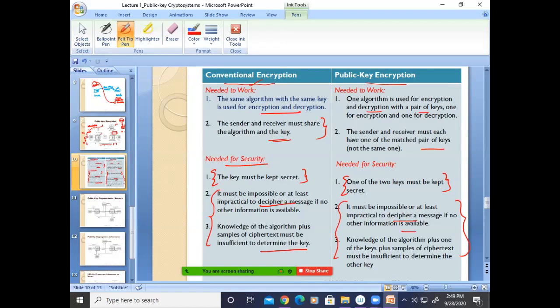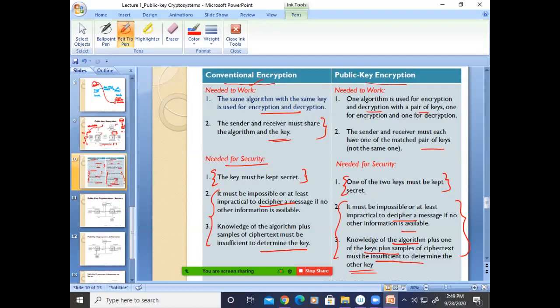But if we know the algorithm and encryption key, it must be insufficient to determine the other key. So these concepts must be needed for the security in the public key encryption and in the symmetric encryption also.